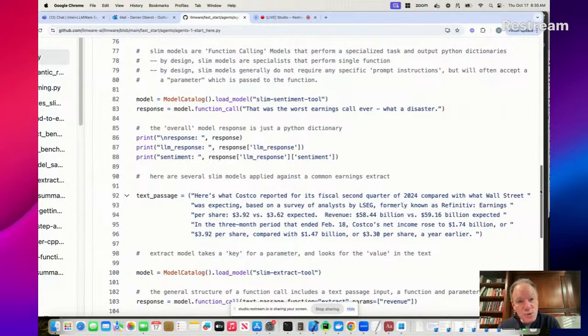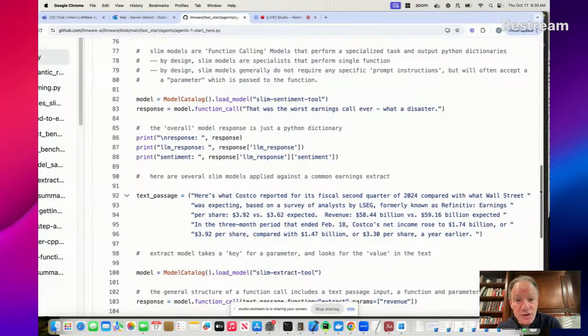With structured language, what we mean is that these models don't output pure text. They output Python objects. So for the most part, they output text in the form of a Python dictionary. In some cases, it's a Python list. And then also programmatic outputs, like directly generating SQL out of it. So structured outputs, single purpose specialized tasks.